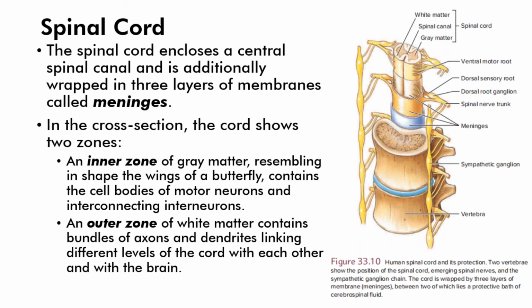The spinal cord encloses a central spinal canal and is additionally wrapped in 3 layers of membranes called meninges, shown here. In the cross-section, the cord shows 2 zones, an inner zone of gray matter, resembling the shape of the wings of a butterfly, containing the cell bodies of motor neurons and interconnecting interneurons, and an outer zone of white matter, which contains bundles of axons and dendrites linking different levels of the cord with each other and with the brain.